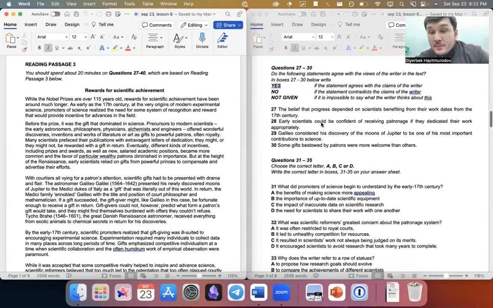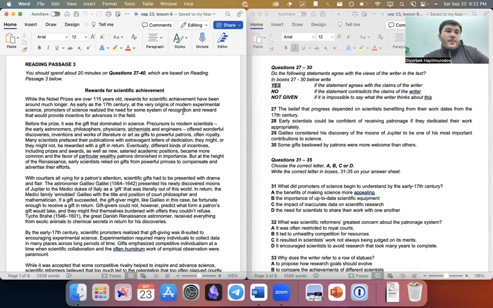So today we're doing, because in the previous lesson we looked at passage 1 and passage 2, we're going to look at passage 3 today, all right? So yes, today's passage is called Rewards for Scientific Achievement. When I make an achievement in the scientific field, what kind of rewards am I given? Probably that's about it, because the title is self-explanatory.